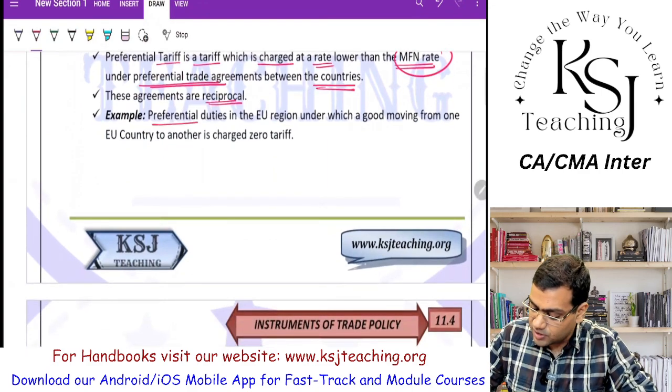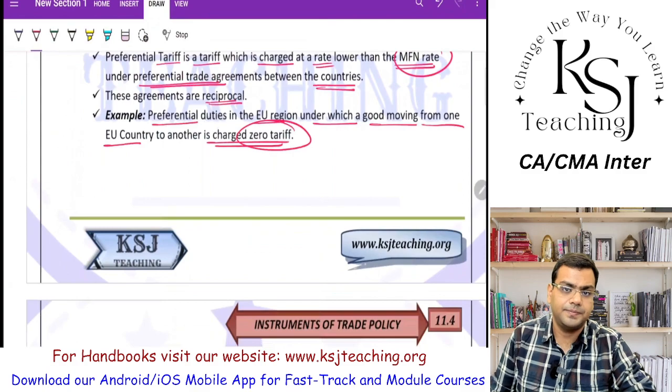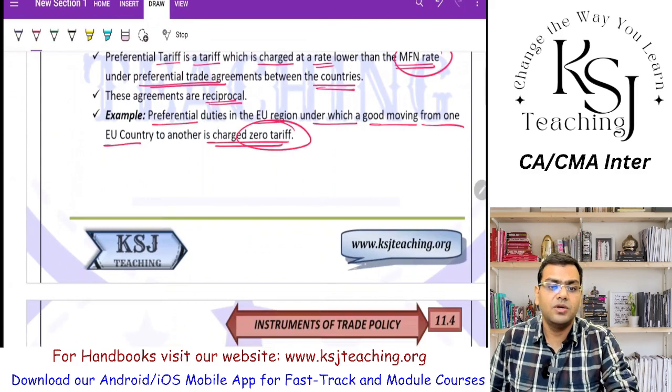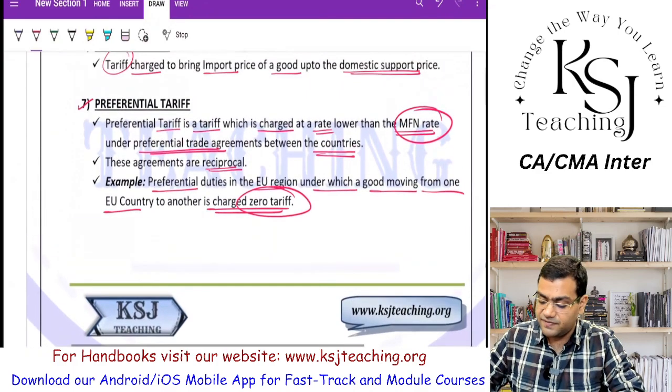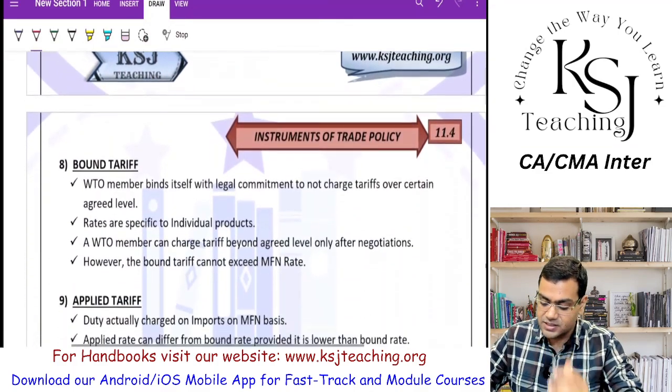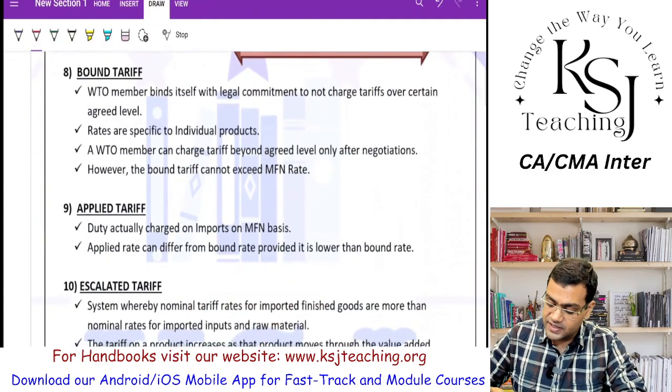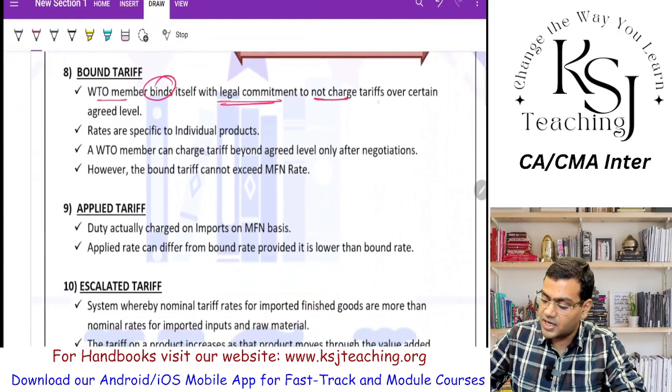Example, the preferential duties in the EU region under which a good moving from one EU country to another is charged zero tariff, right? EU is the European Union region under which a good moving from one European country to another is charged zero tariff. So that is the preferential tariff. Now coming to the next, that is the bound tariff. Bound tariff is where the WTO member binds itself with a legal commitment to not charge a tariff over a certain agreed level. The rates are specific to individual products.